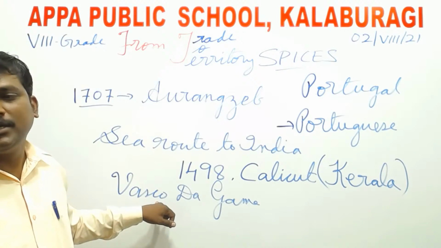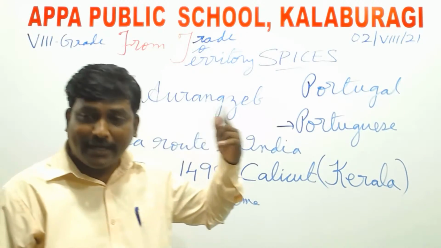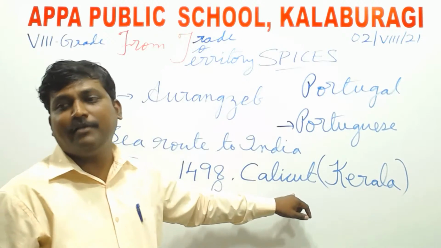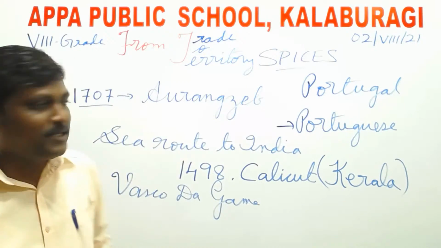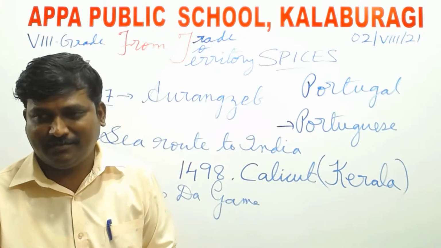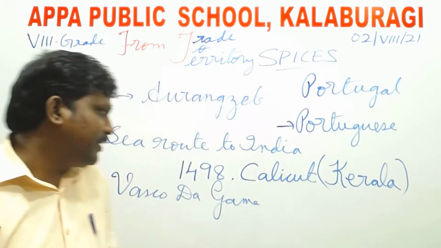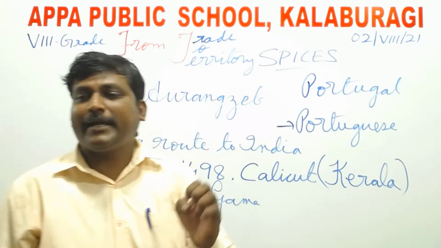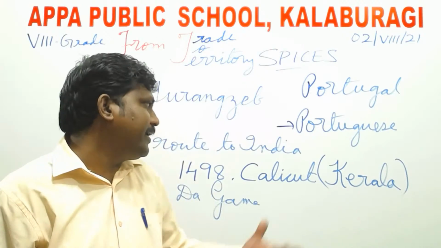So with this discovery of the sea route to India, many Western countries took the same route and came to India for trade, especially for the spices as well as fine cotton cloths. Do please make a note. What attracted the Europeans? These spices and cotton cloths attracted the Europeans towards India for trade.